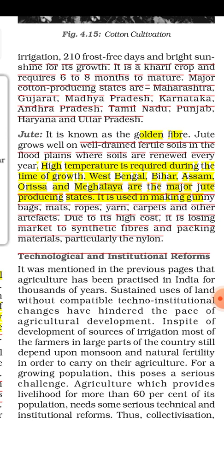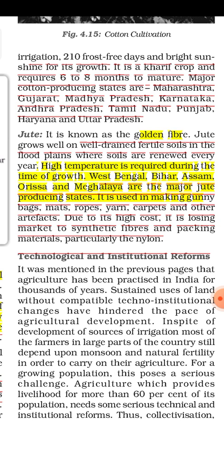For jute, high temperature is required during the time of growth, almost more than 25-27 degrees centigrade, and a good amount of rainfall. As you know, jute belongs to the floodplain area, so we require a good amount of rainfall. We require fertile soil and, if possible, the flow of the rivers. So high temperature is required during the time of growth.